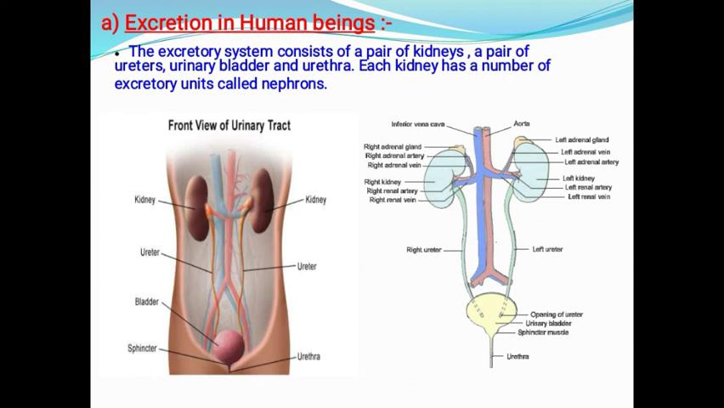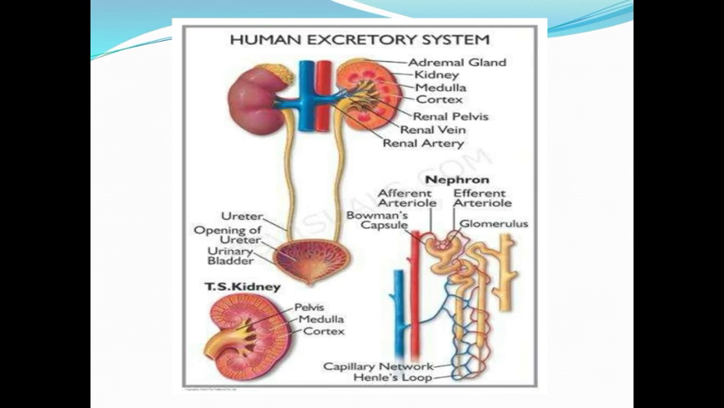Each kidney has a number of excretory units called nephrons. What is a nephron? The functional unit of kidney is called a nephron. Inside the kidney there are a large number of nephrons which are used to filter out urine out of the body. So this is the excretion process happening here, and for this excretion the main part is the nephron. Nephron helps in the excretion of urine out of the body.